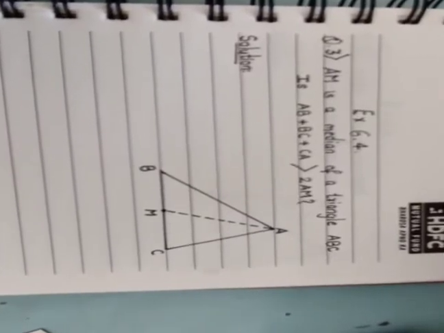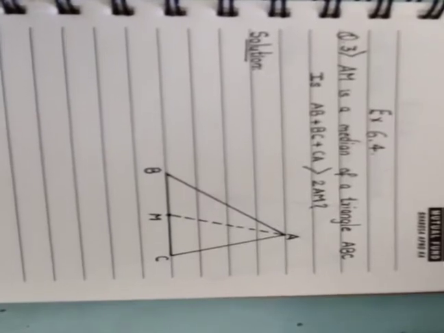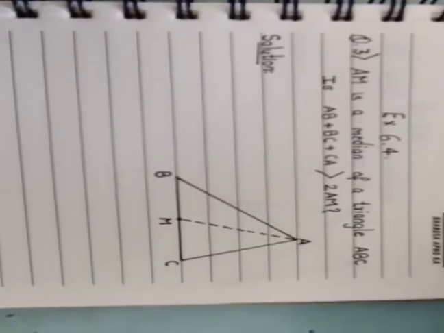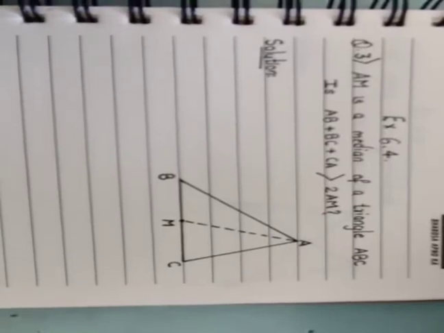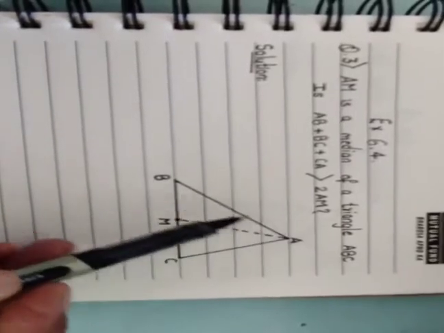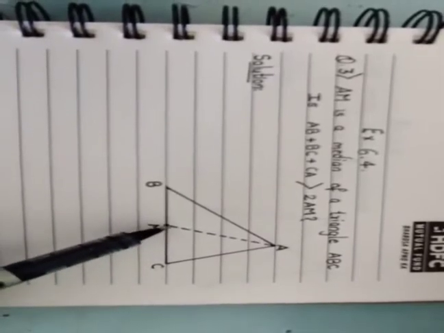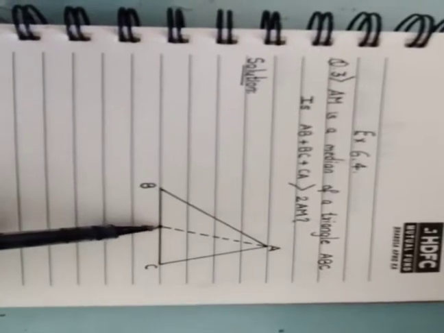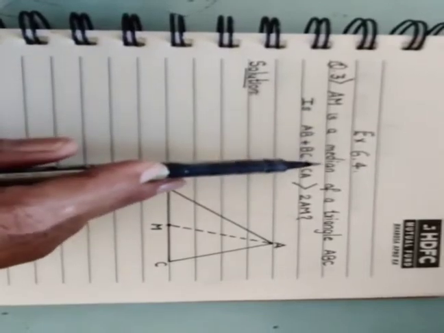Now this is your exercise 6.4's question number 3. AM is a median of a triangle ABC. Is AB plus BC plus CA greater than 2AM? Now, as you can see, this is the given triangle A, B and C. And M is the midpoint of BC. How did you come to know that M is the midpoint of BC? Because here it is mentioned that AM is a median.